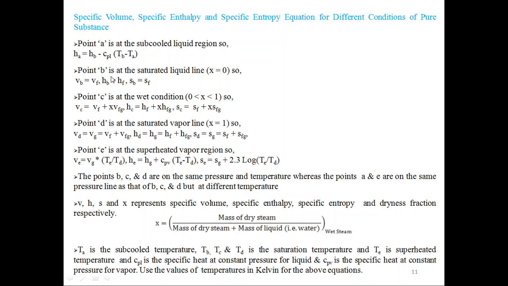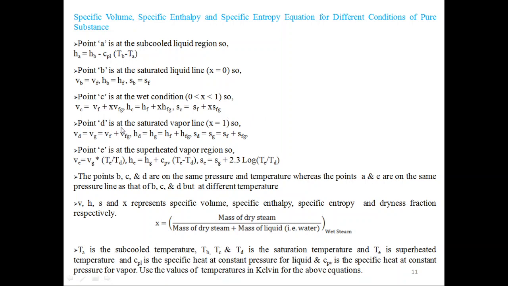For point B, on the saturated liquid line, x equal to 0, these are the equations for specific enthalpy, specific volume, specific entropy. Point C is in the wet condition, that means x lies between 0 and 1. So this is the equation for specific volume, this is the equation for specific enthalpy, this is the equation for specific entropy.